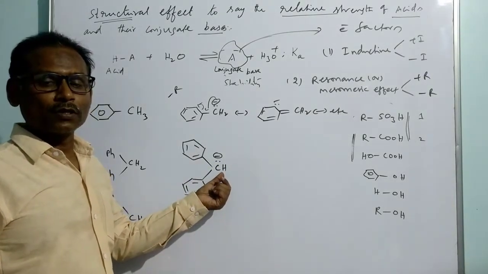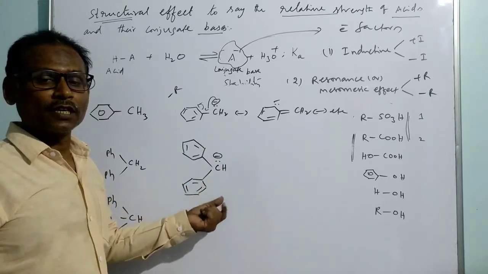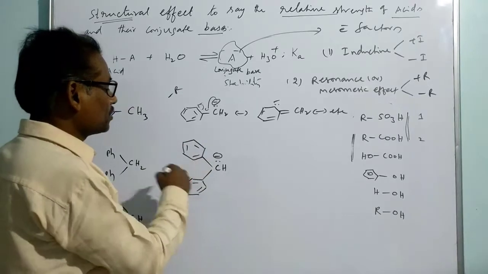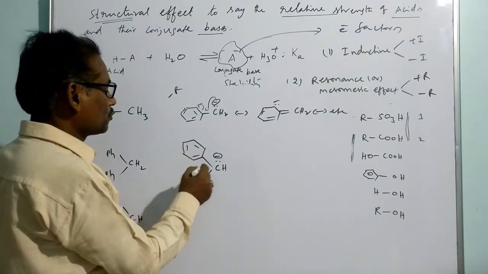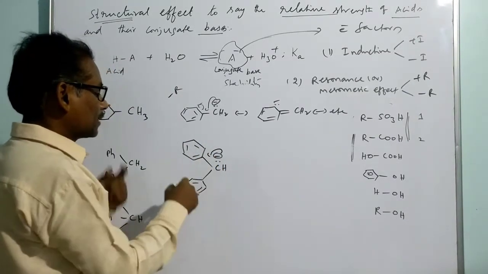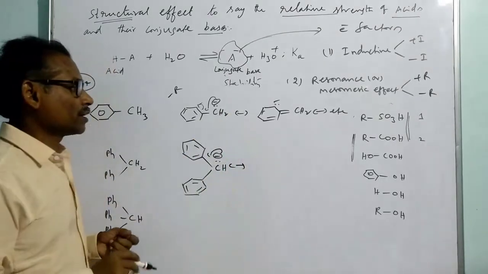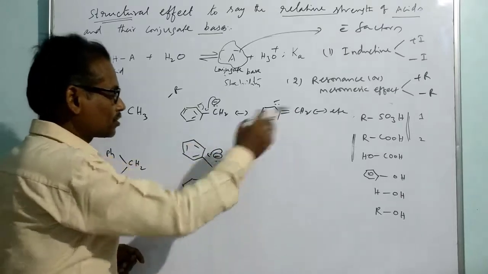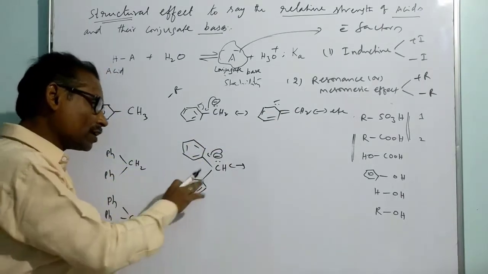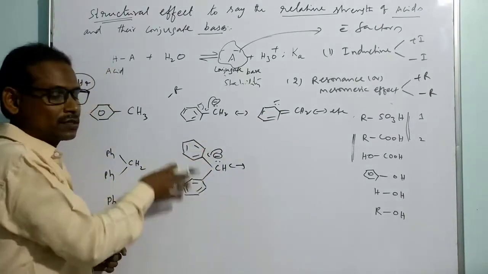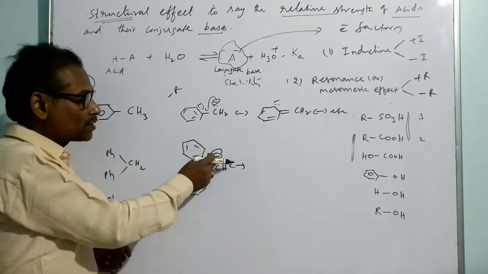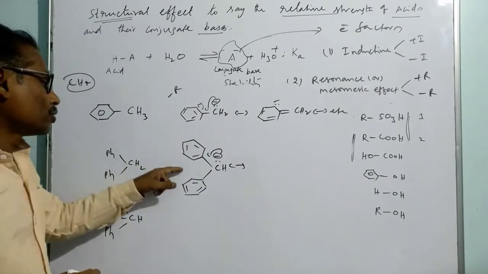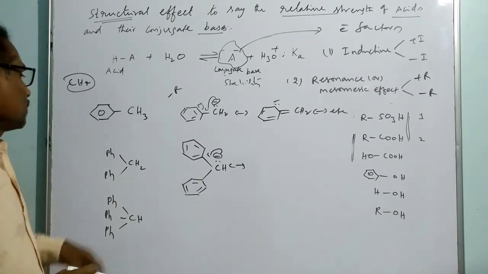That means the negative charge is distributed over the two benzene rings, so the species is going to be stabilized, because the two groups are responsible for taking this electron density. That means more resonance structures. If it is withdrawn by this benzene ring, you get the respective resonance structures, and the same for the other. So more resonance structures are available to disperse the charge over the carbon. That means the conjugate base of this is more stabilized compared to the conjugate base of the first one.